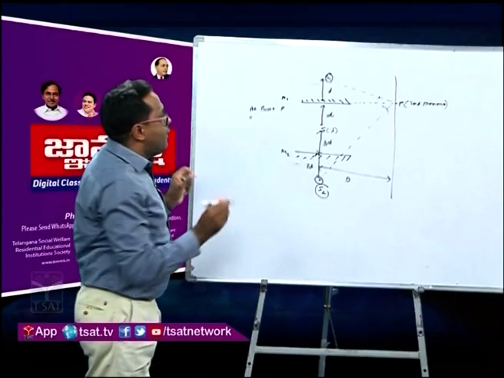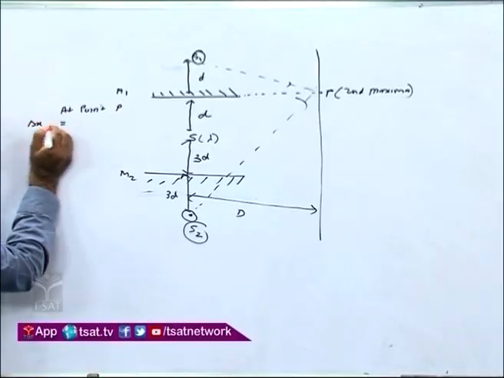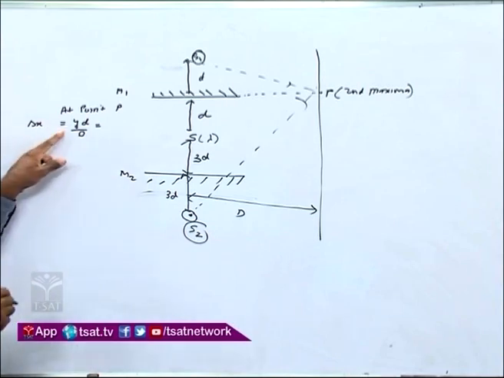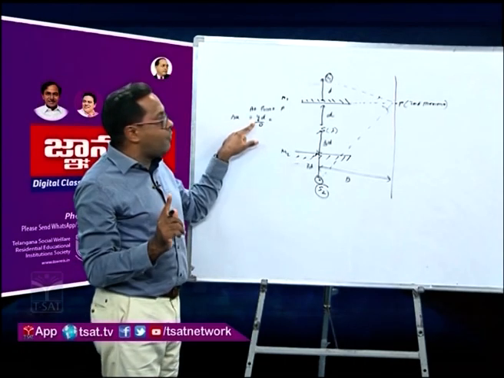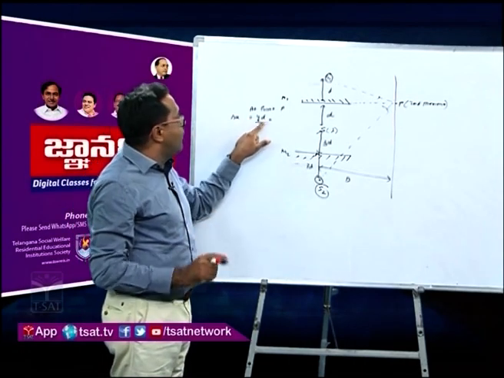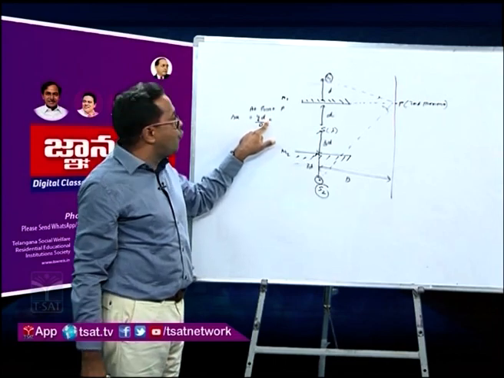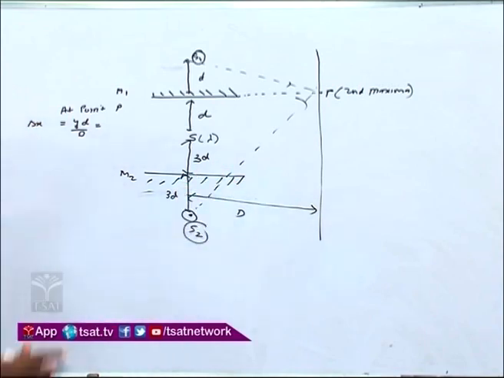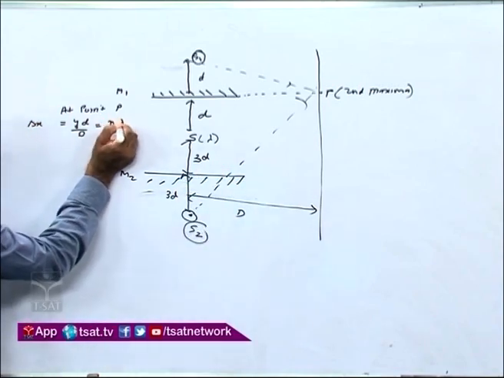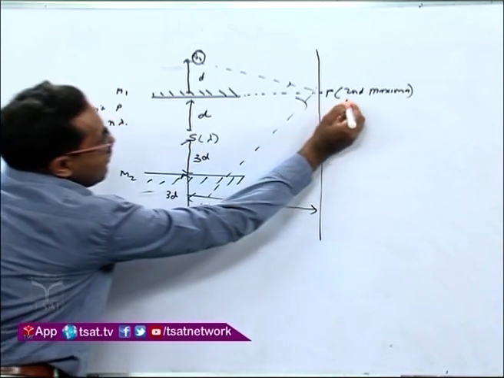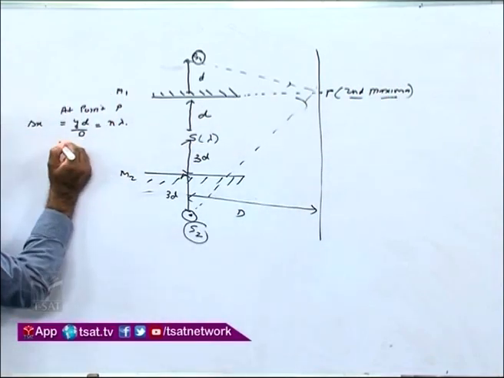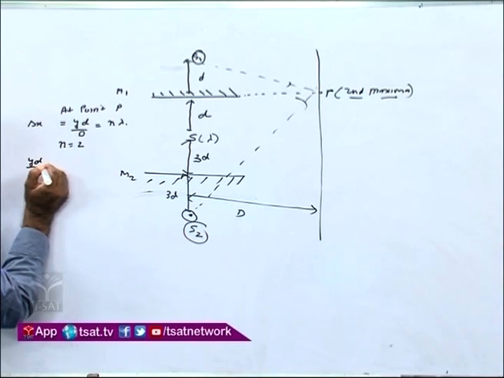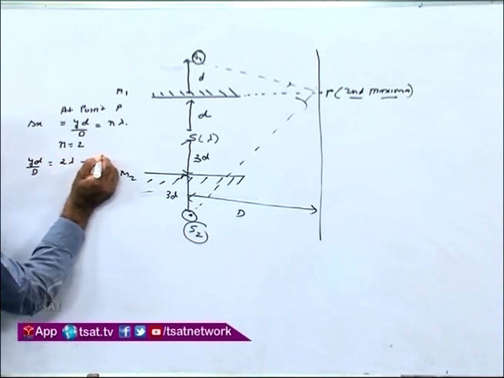So what is the path difference? The path difference delta x is equal to y d by D, where y is the distance from the center of the screen to the point of observation, small d is the distance between the two slits, and capital D is the distance between the slits and the screen. This should be equal to n lambda for any maxima, and at point P we want the second maxima, so put n equal to 2. So we get y d by D equals 2 lambda, equation number 1.